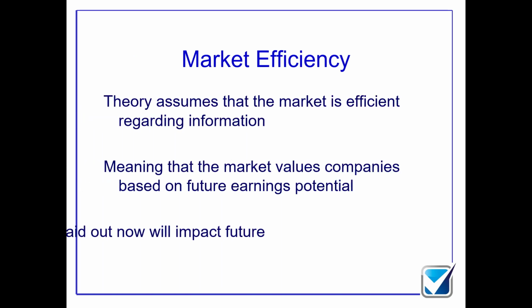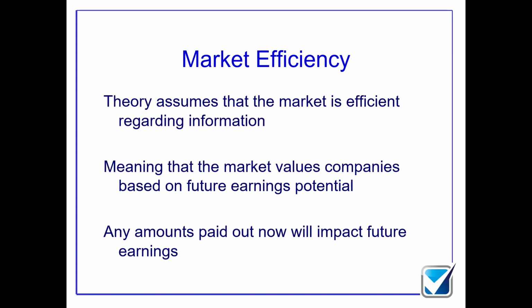Now, this will only work if the market has got informational efficiency. And informational efficiency is one of the aspects that we look at within a different one of our little 3-minute blogs. What we're looking at here is that we assume that the market is efficient, because the market understands that me not paying out $10 today means that I can pay out $11 in the future. So the market knows that me not paying out $10 today means that I can pay out $11 in the future. Wow, that's an amazing idea. Absolutely love that, as long as it works.